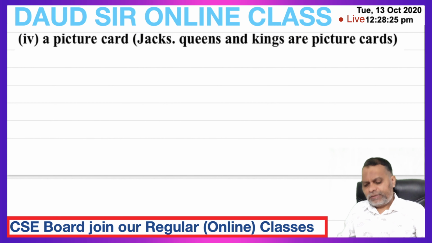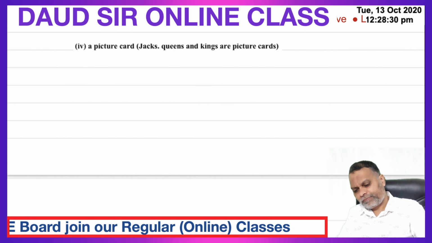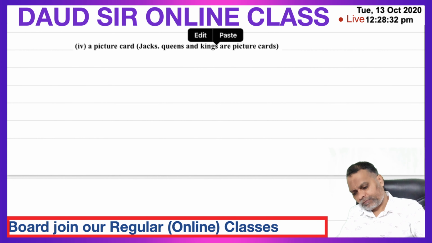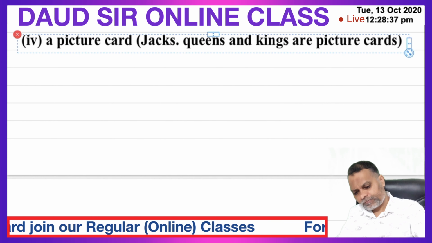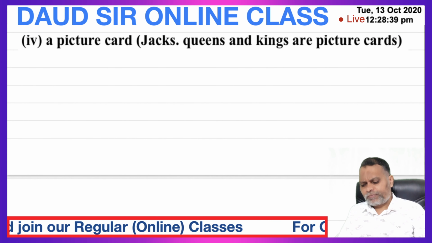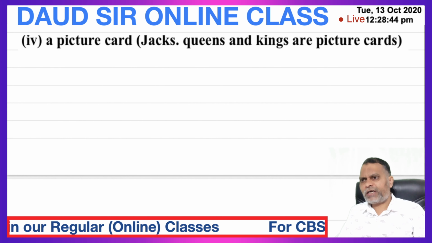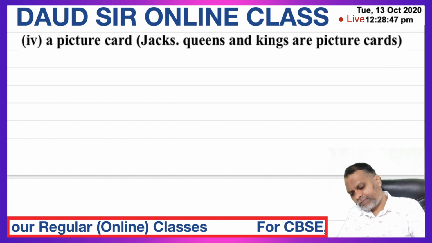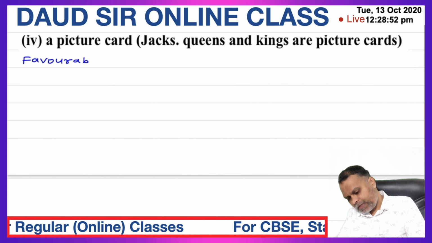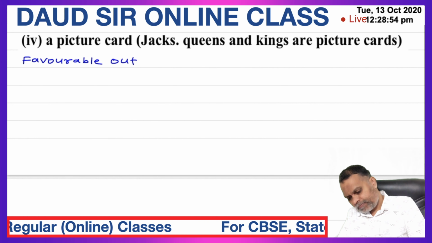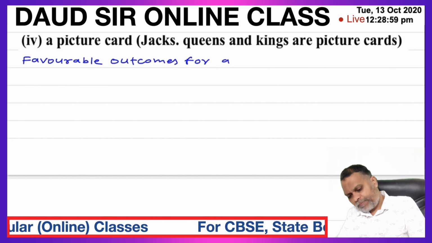A picture card, fourth part, a picture card. Part 4. A picture card. Jacks, queens and kings are picture cards. Picture card means face cards. So favorable outcomes for a picture card.